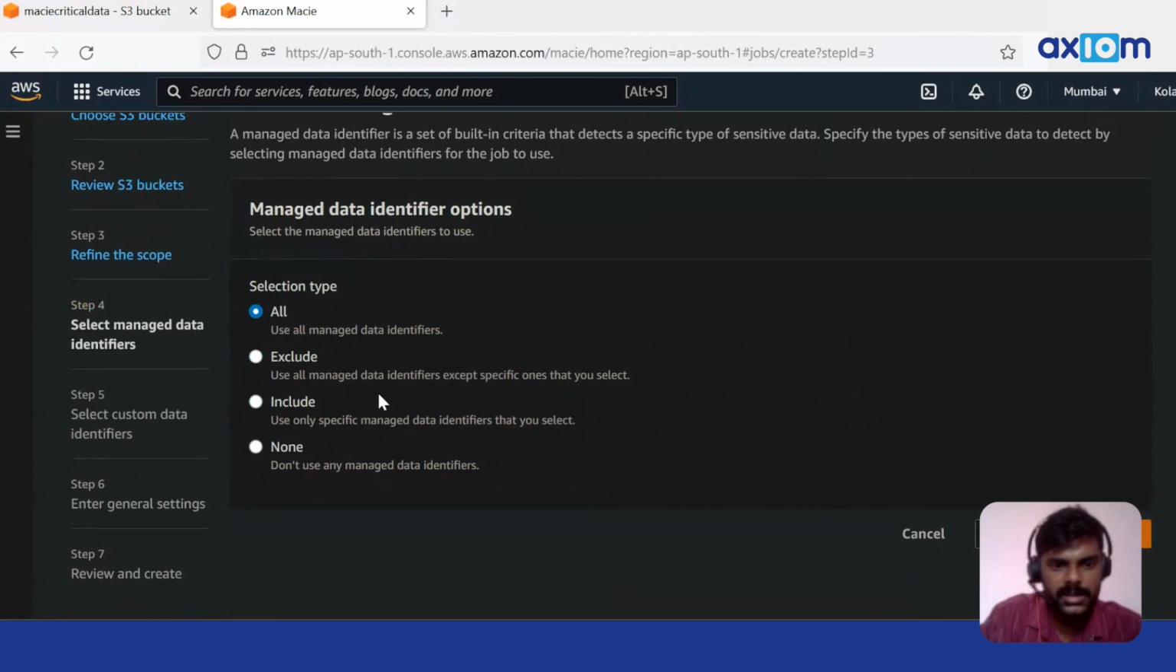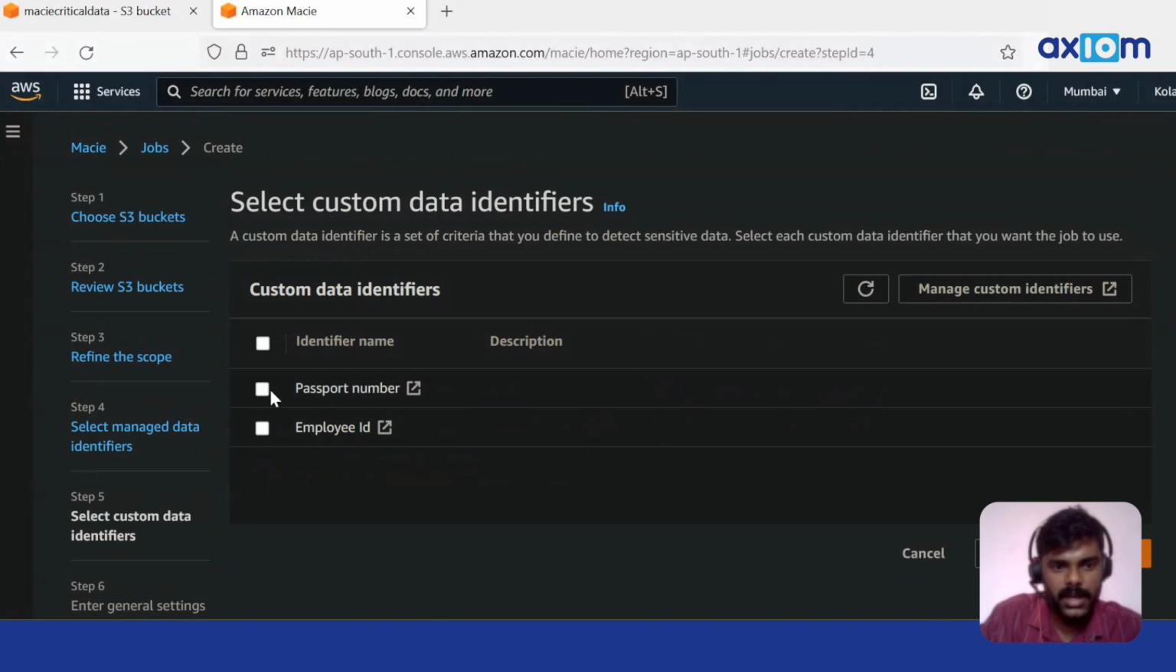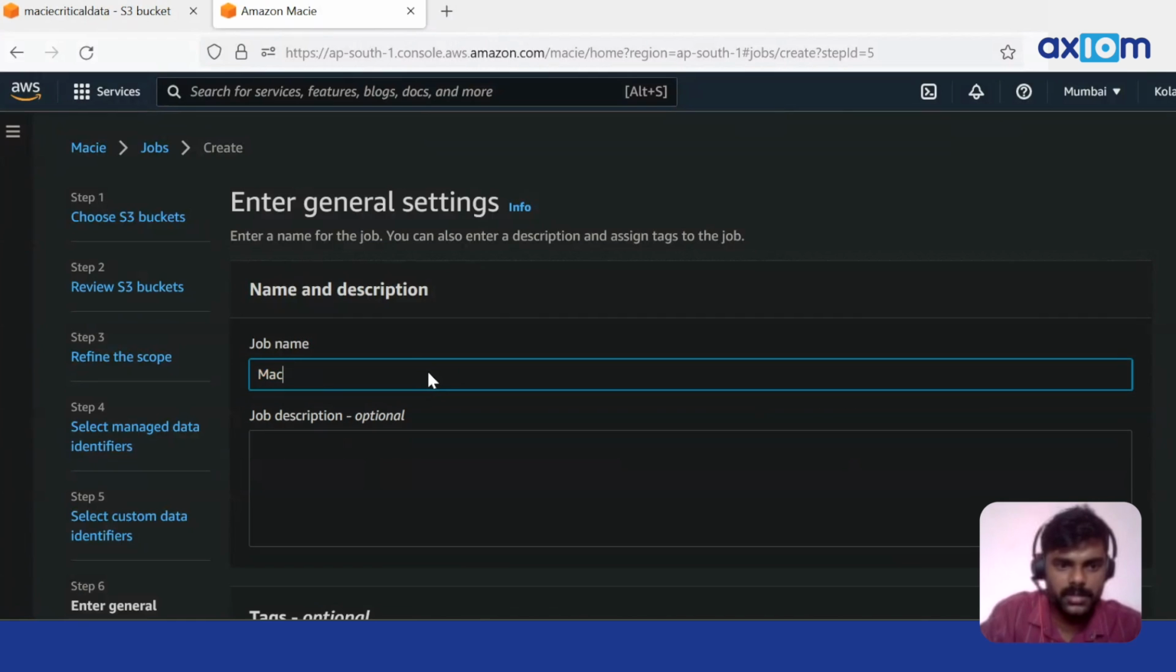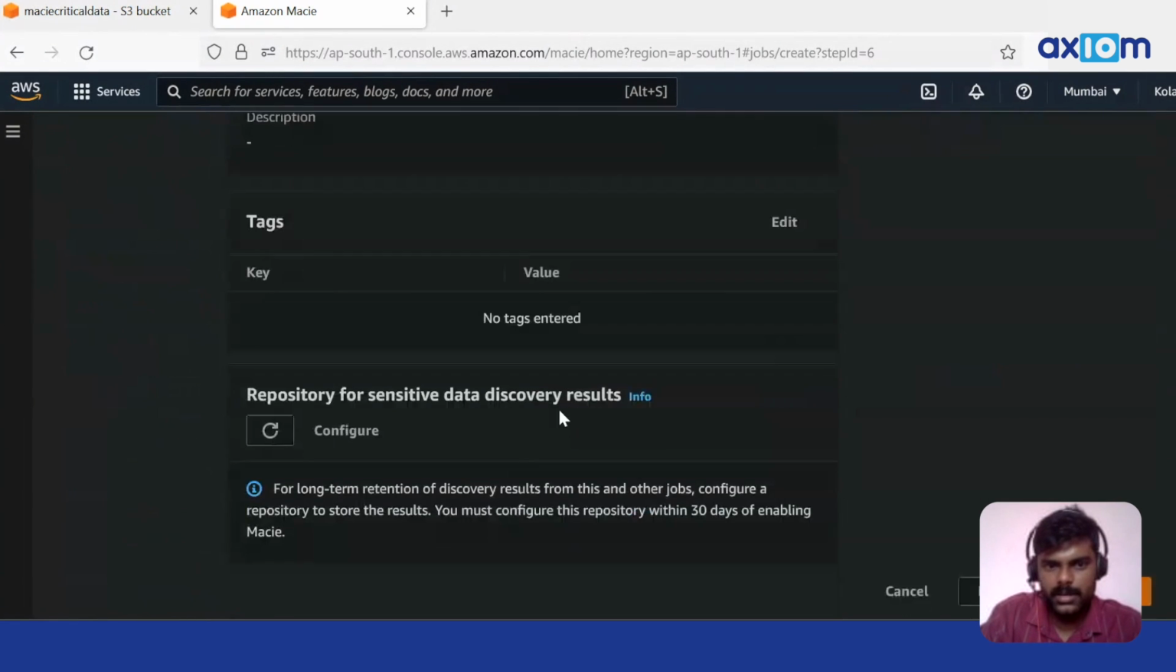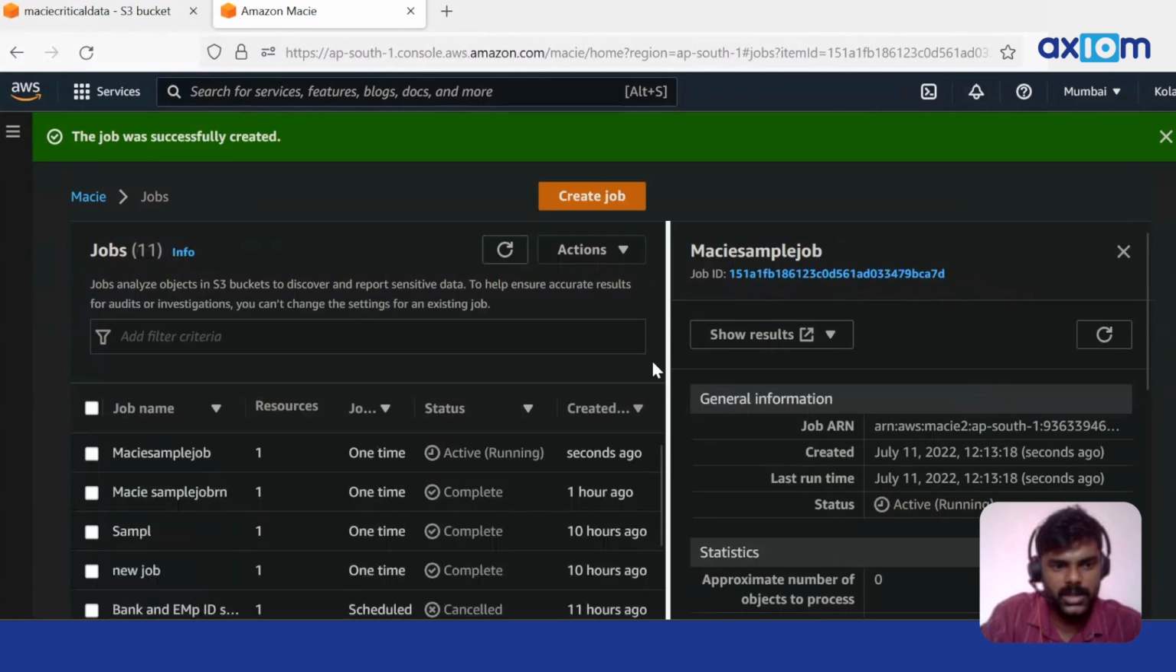Click on next, and click on manage data identifiers. These are the identifiers Amazon gives us by default, like passport, bank account number, and credit card numbers. It will apply all these data identifiers to the two files, and Amazon also gives us the option to create custom data identifiers. Let's give a job name, click on next, and click on submit. It will run the job.